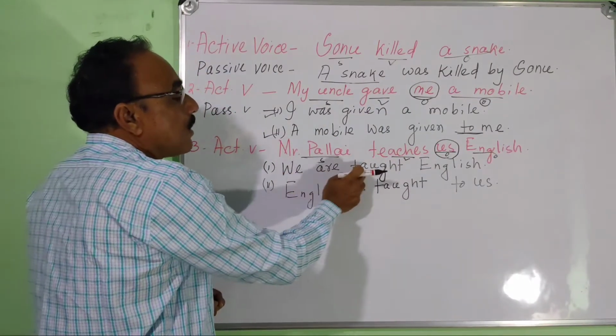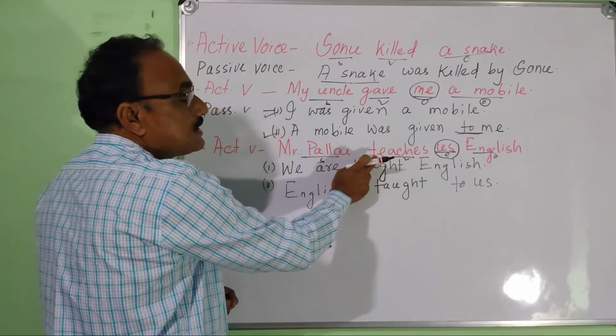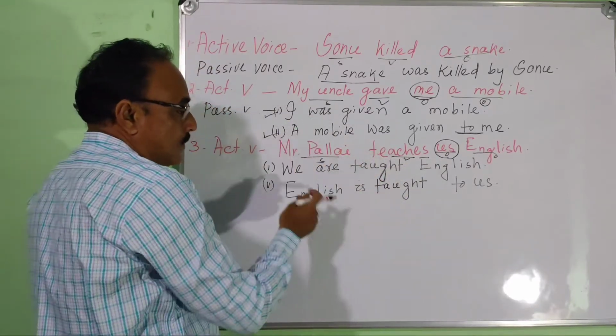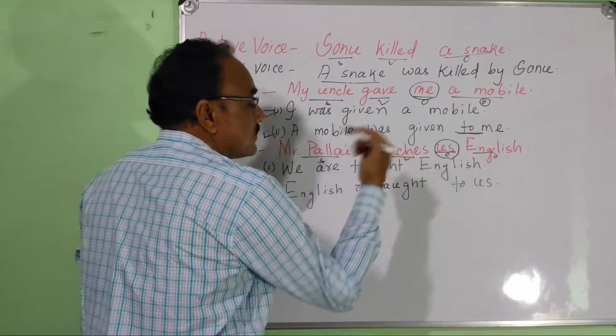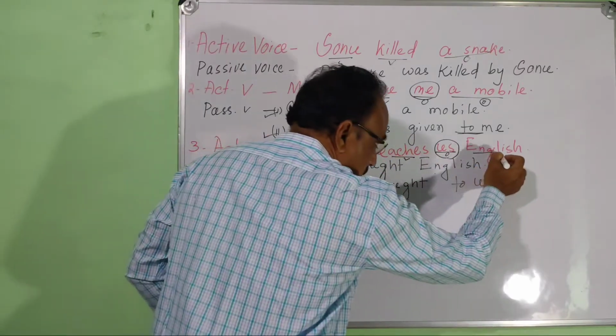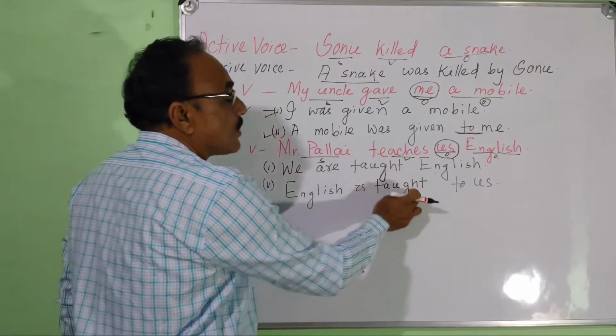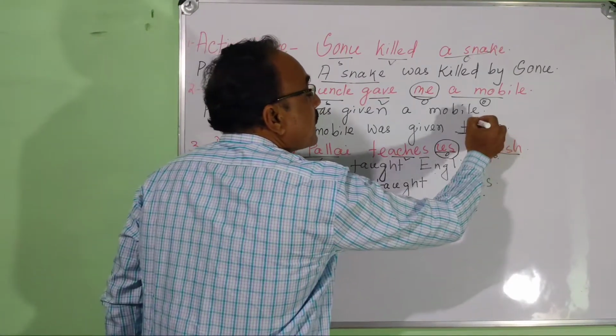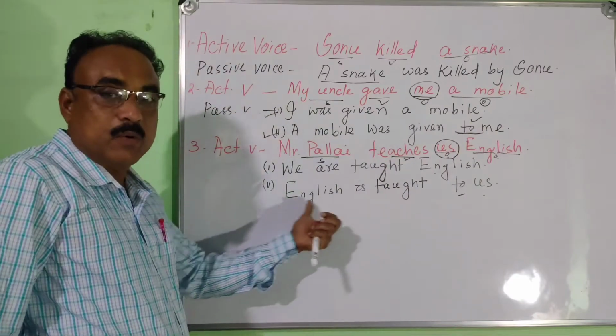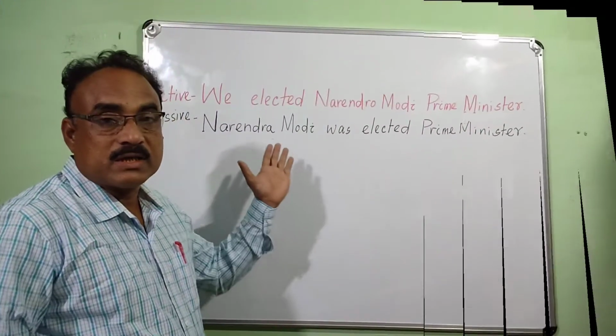We are taught English because it is present simple. We are taught English. Then English is the other object. Look here. English is taught to us, like that. It is SVOO pattern.